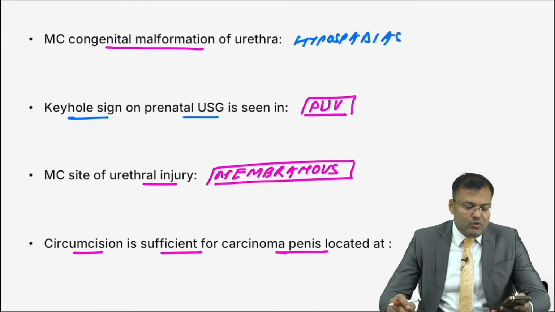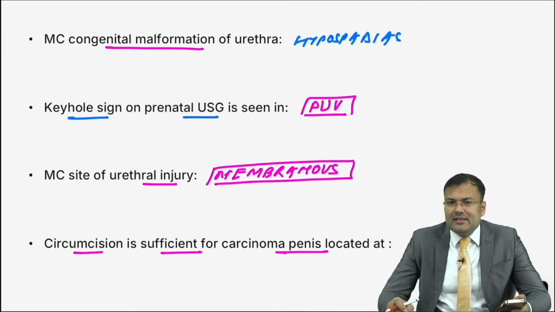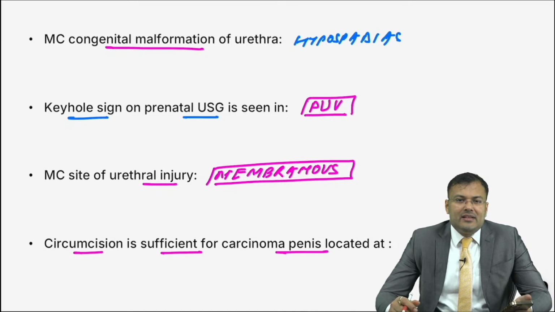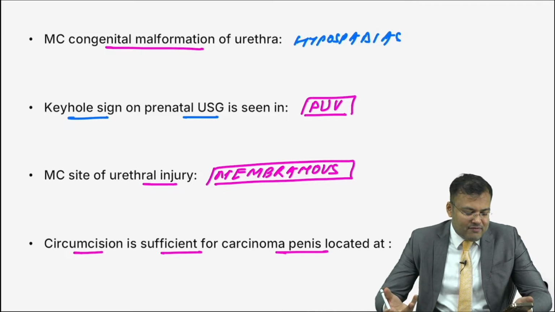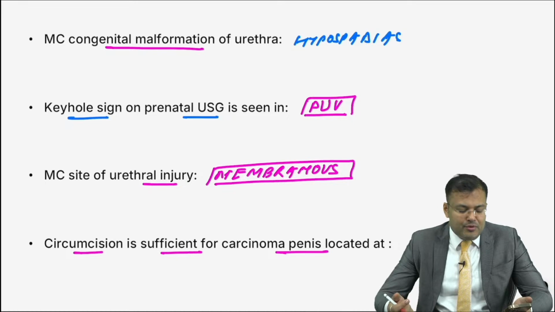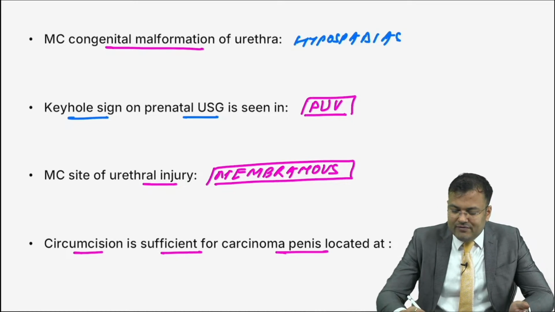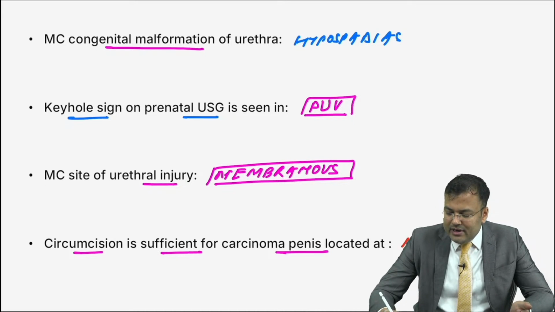If it's in the glans, you have to cut off the glans. It is the prepuce, because you have to excise the preputial skin. So if it's located in the prepuce, circumcision is sufficient.